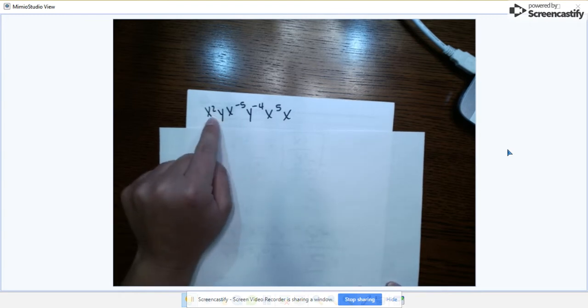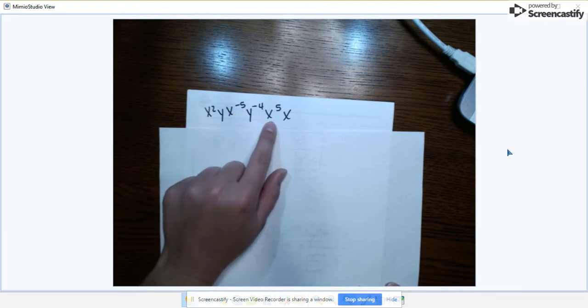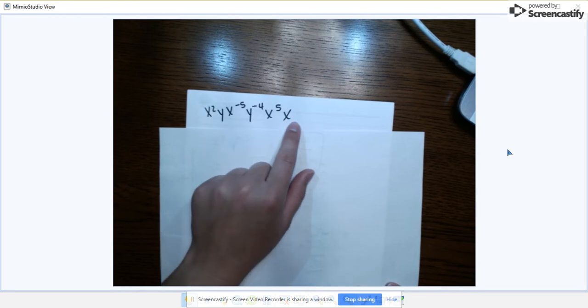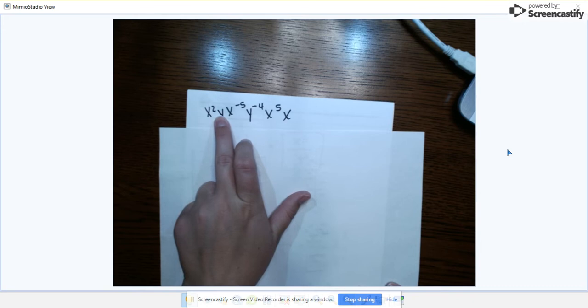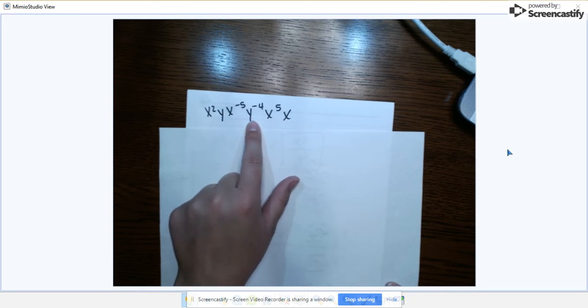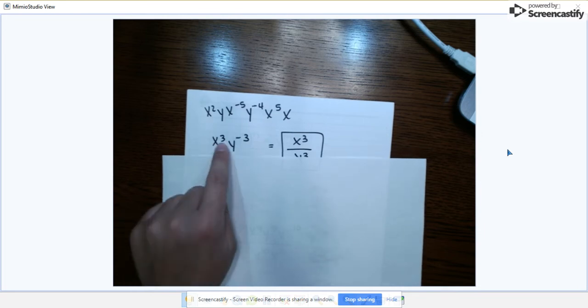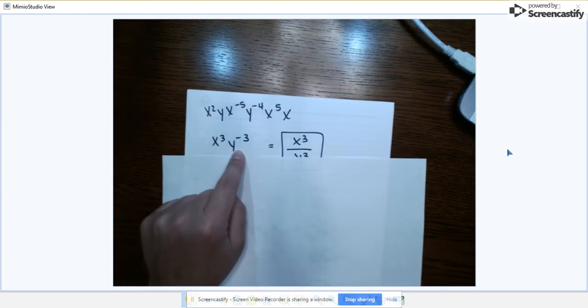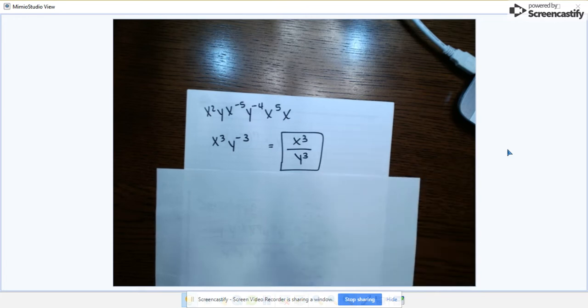So we would have these two x's. So 2 minus 5 is negative 3. And then negative 3 plus 5 is 2. And then that's a 1. So we have x to the third. And then our y becomes a y to the first and a y to the negative fourth. So 1 minus 4 gives us y to the negative third. So we have x cubed y to the negative third, but our final answer should never have negative exponents. So we follow our negative exponent rule from the beginning, and that goes to the denominator, leaving us with x cubed over y cubed.